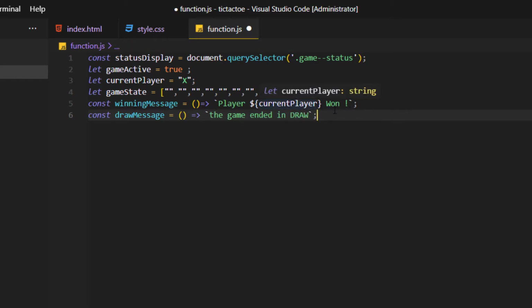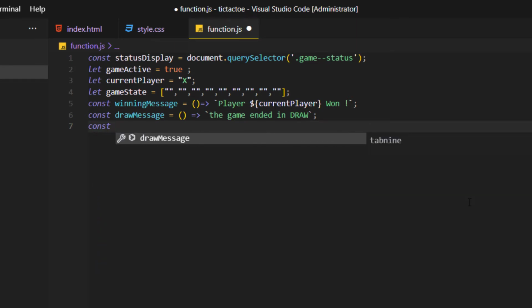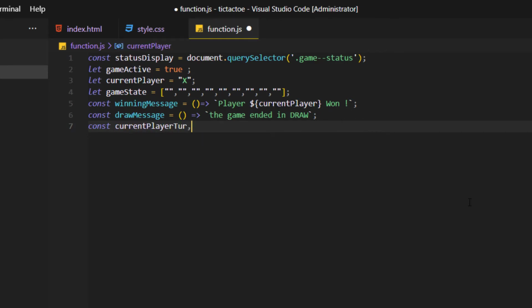So yeah, and we have the current player turn. It's actually another function, the current player turn, and we're gonna use these weird quotes, and we say it's the current player's turn.